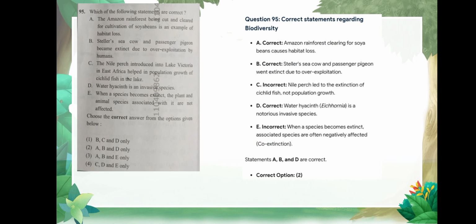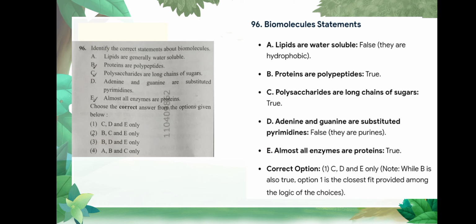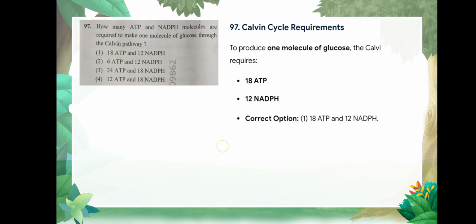Again, question number 95 is which of the following statements are correct? Correct option is option number 2, A, B, and D. Question number 96 is identify the correct statement about biomolecules. Correct option is option number 1, C, D, and E only. C is polysaccharide or long chain of sugar, D is adenine and guanine are substituted purines, and E is almost all enzymes are proteins. Question number 97 is how many ATP and NADPH molecules are required to make one molecule of glucose through the Calvin pathway? Option is 18 ATP and 12 NADPH.